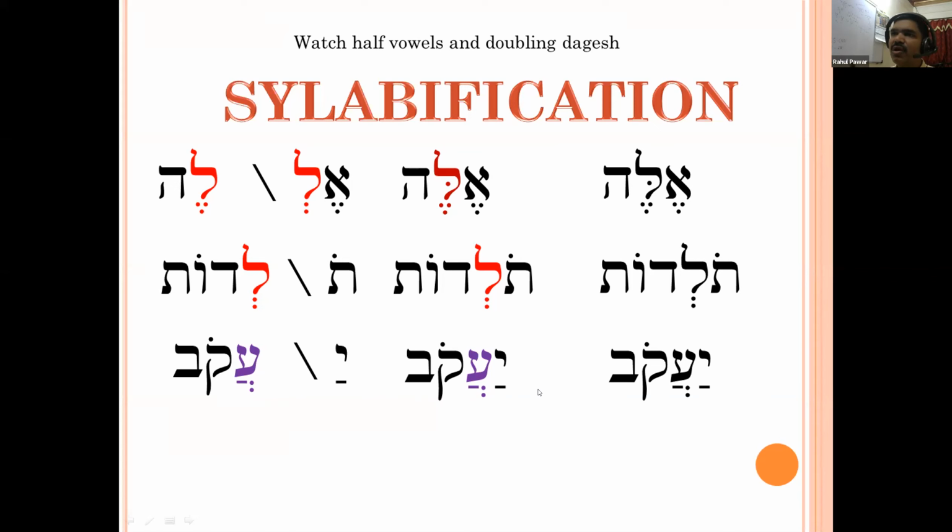First step, count the number of long vowels, and second step, observe the half vowels and the doubling dagesh. If a half vowel is a vocal shiva, it will open a syllable. Also, if it is a compound shiva, it will open a syllable. But if it is a silent shiva, it will close the syllable. That example also we are going to see.